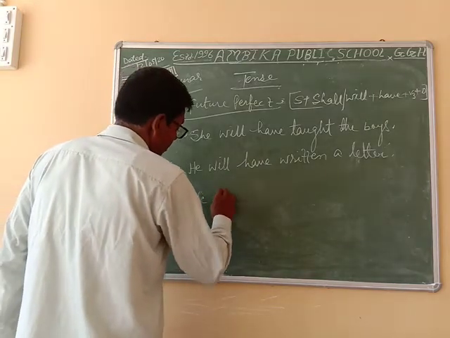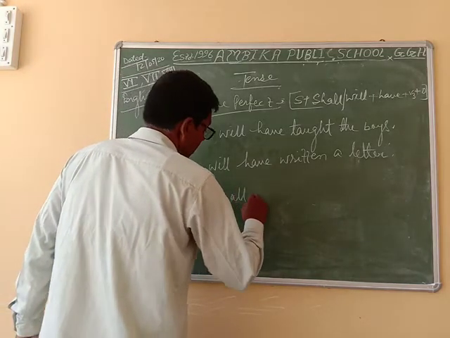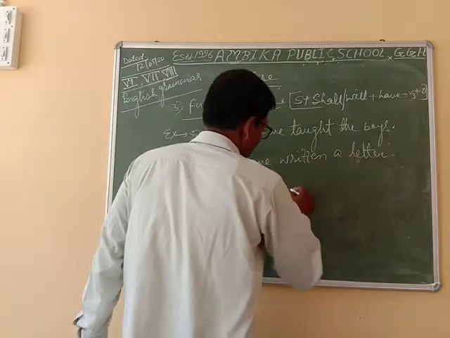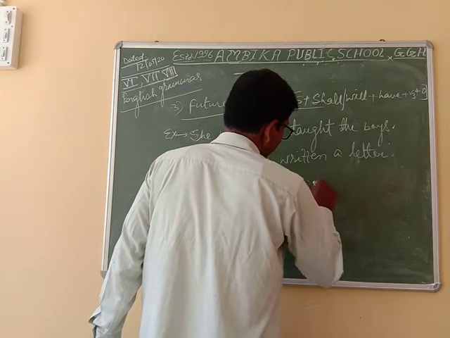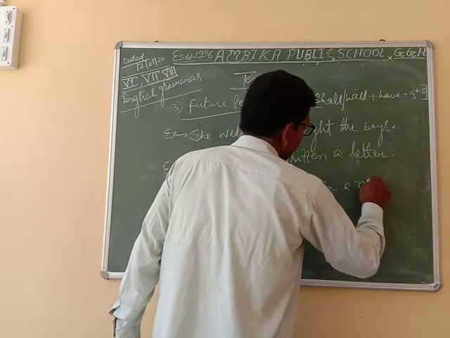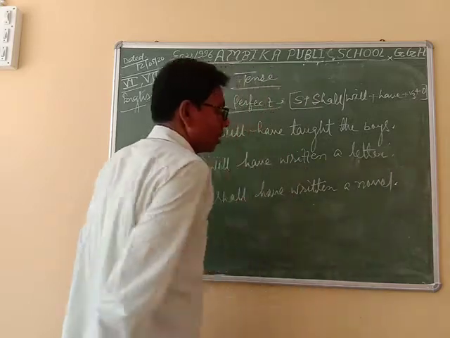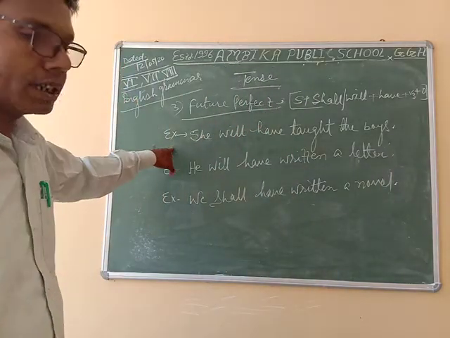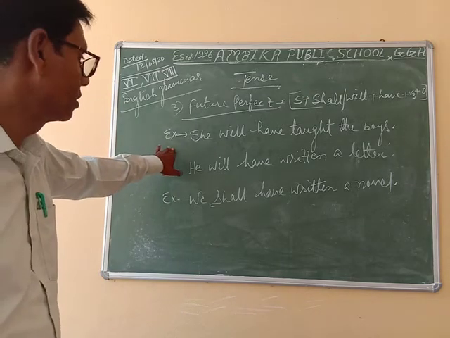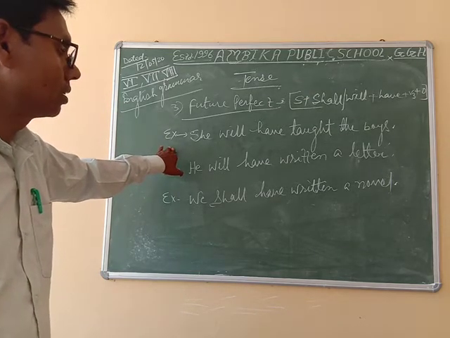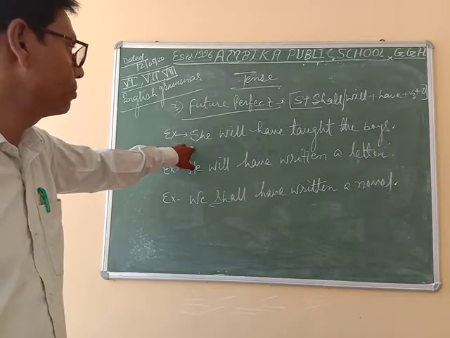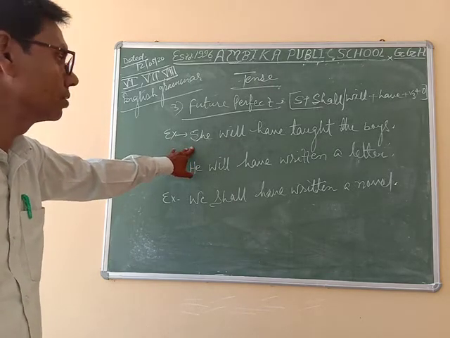Next example: we shall have written a novel. These three examples will prove whether the sentence is relating with future perfect or not.